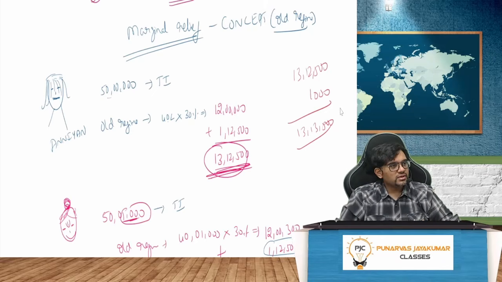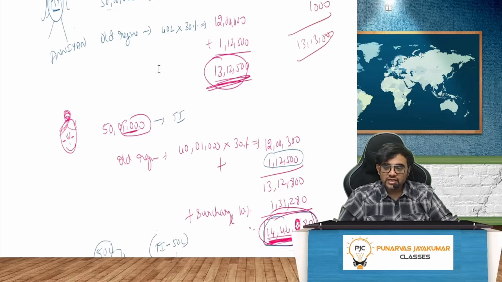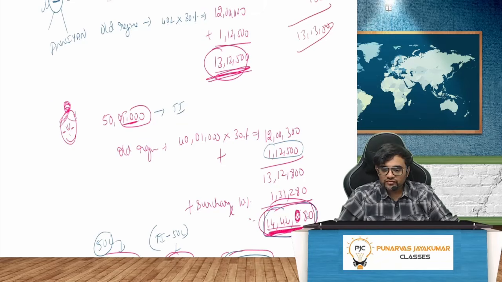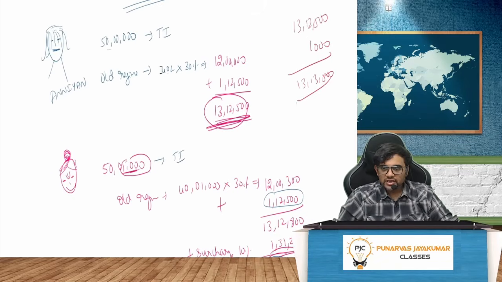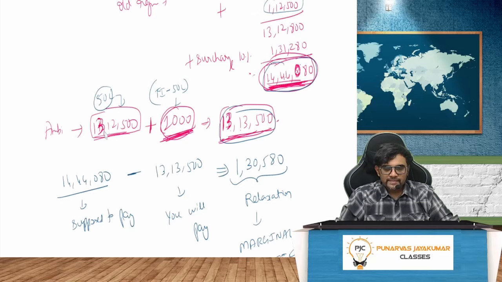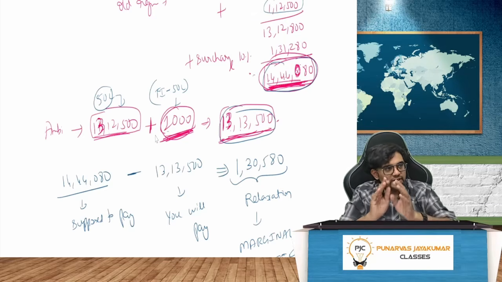This is called marginal relief. So what is marginal relief? Yes. Nirmala madam said okay. So what is the relief you are getting? Instead of paying 14 lakh 4480 rupees, you are only paying 13 lakh 13,500 rupees. The difference is the marginal relief. So see the marginal relief, 13 lakh 12,500 plus 1,000 extra you only pay.